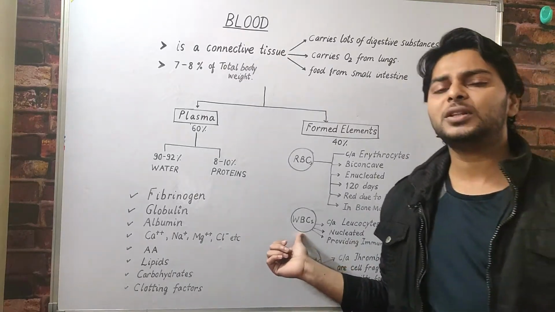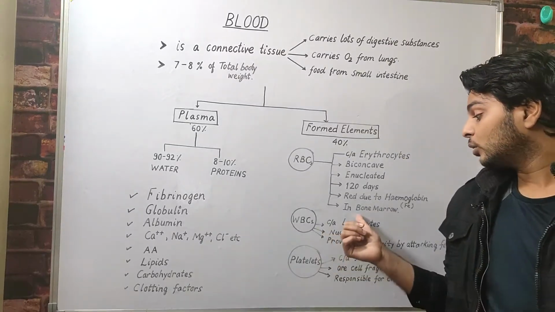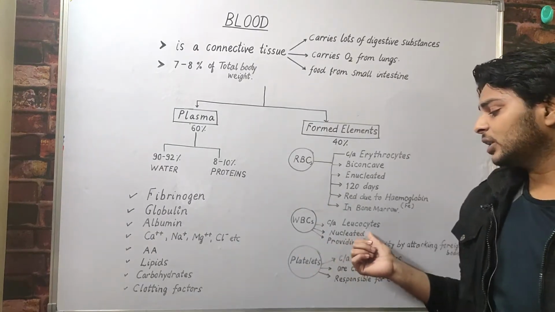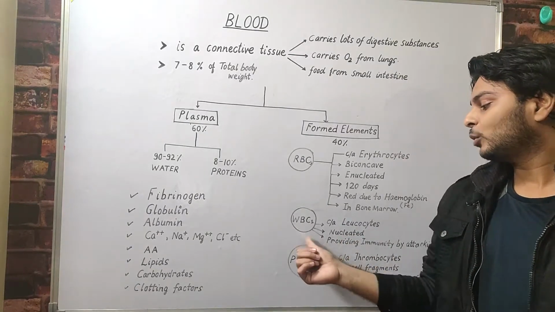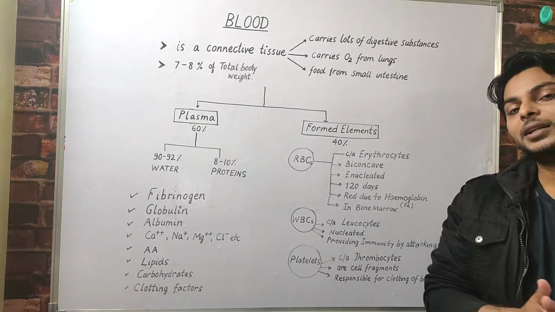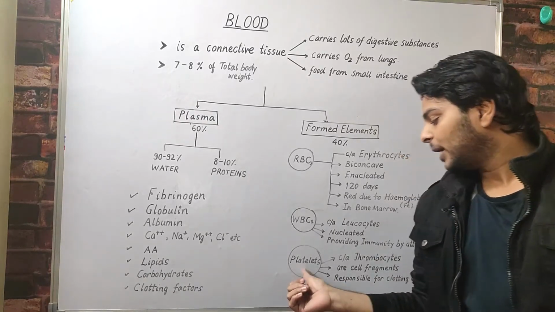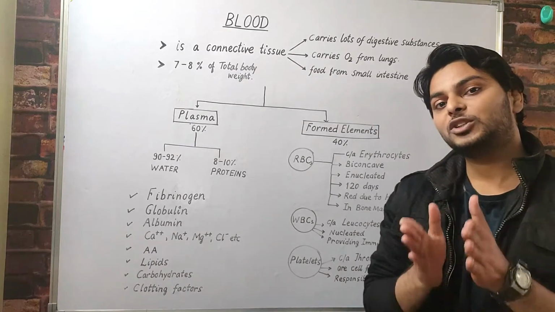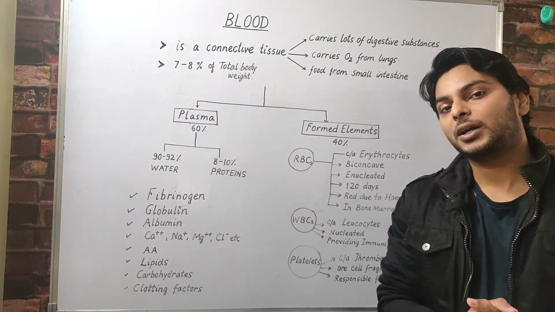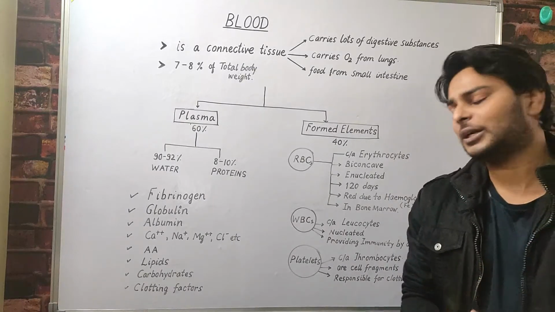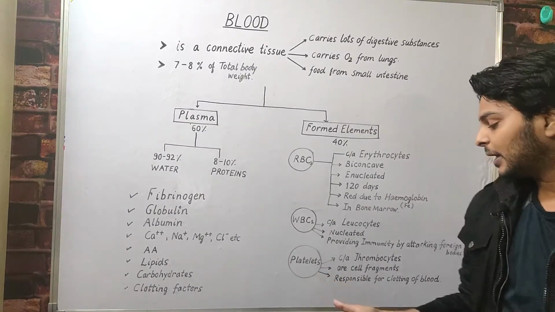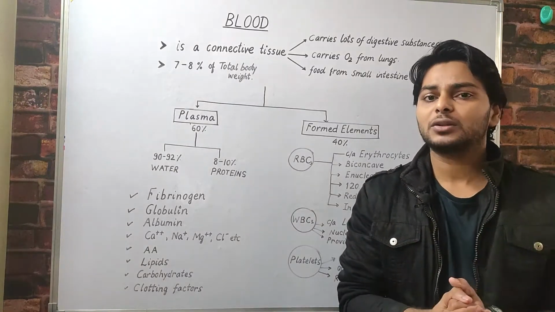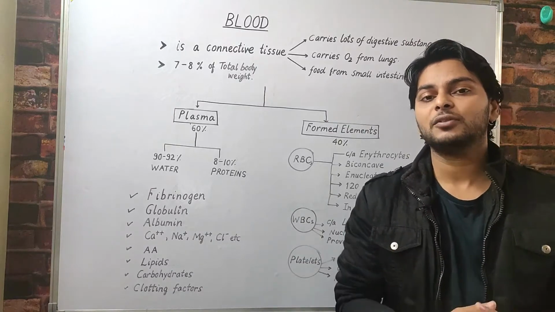What are WBCs? WBCs are called leukocytes. Leuko means white. Therefore we can say that WBCs are colorless and nucleated. The nucleus is present and WBCs are responsible for providing immunity by attacking foreign bodies. Now come to the platelets. Platelets are also called thrombocytes. Thrombocytes are manufactured from specialized cells of bone marrow called megakaryocytes. These are basically cell fragments. What is the role of platelets? Platelets are responsible for clotting of blood. Reduction in the number of platelets leads to various clotting disorders, which lead to excessive loss of blood from the body.